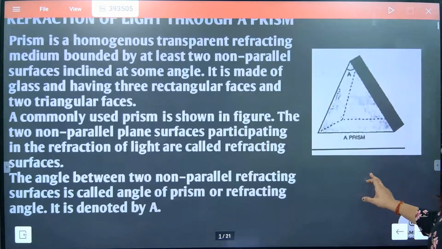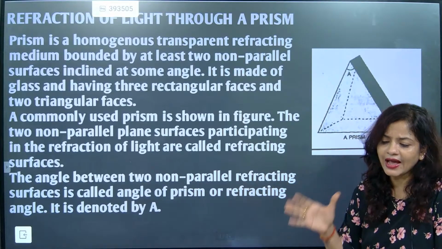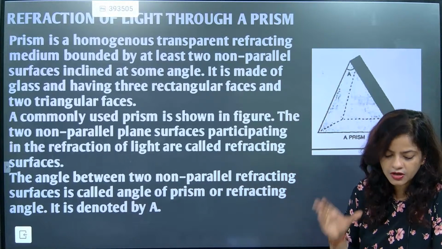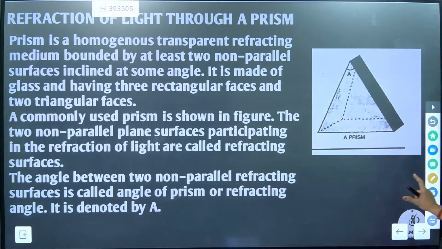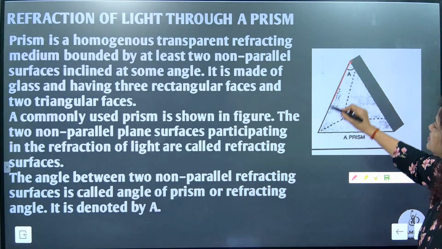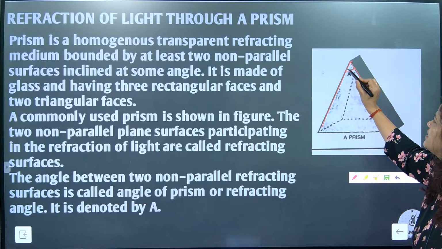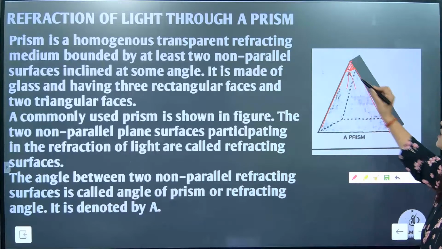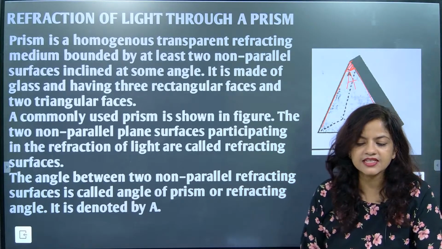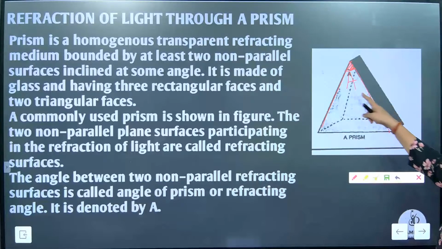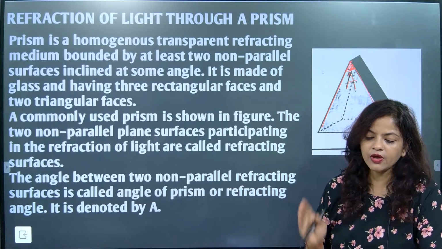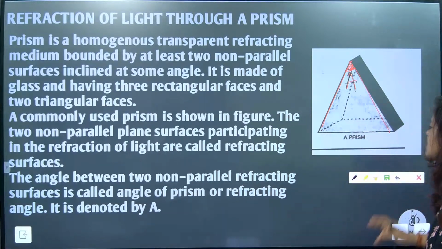Now, what is the angle of the prism? First, we are going to understand the angle of the prism. If somebody asks you about the angle of the prism, you will say the angle subtended between these two non-parallel surfaces is the angle of the prism, denoted by A. Till here is it okay?